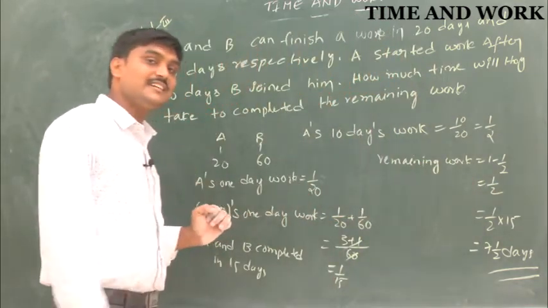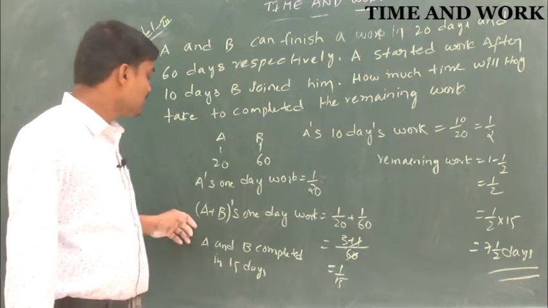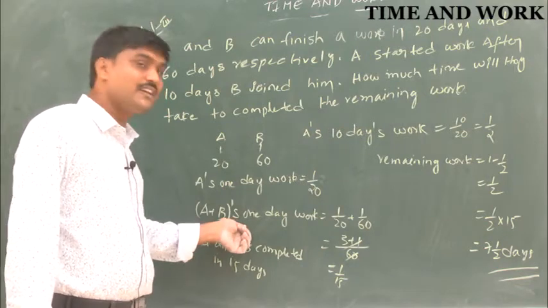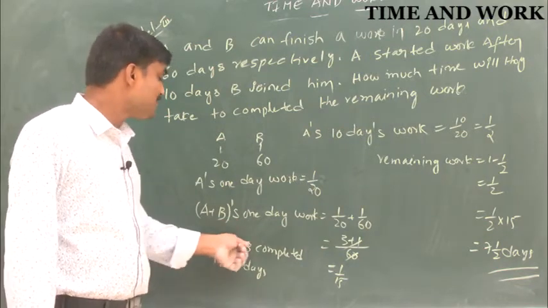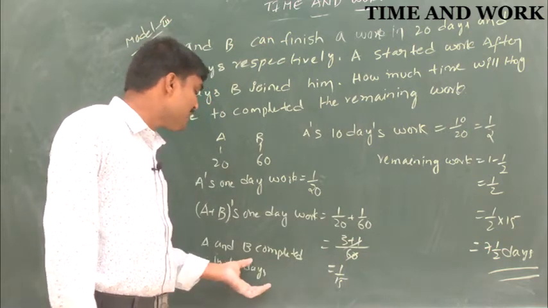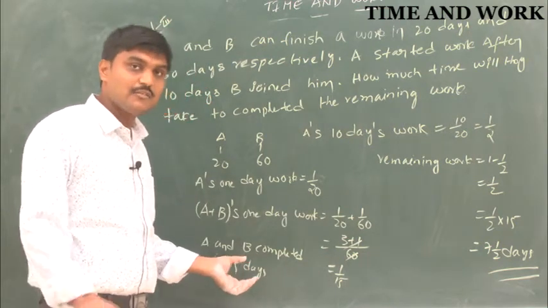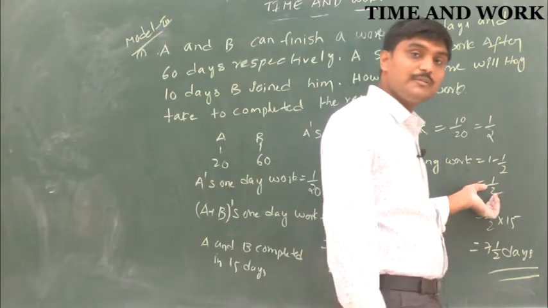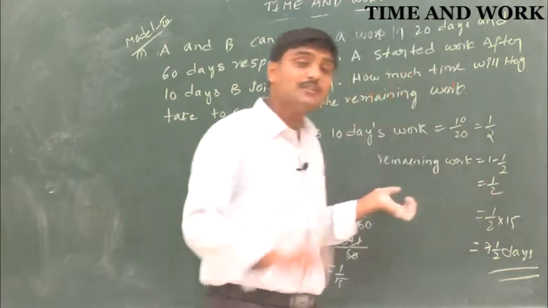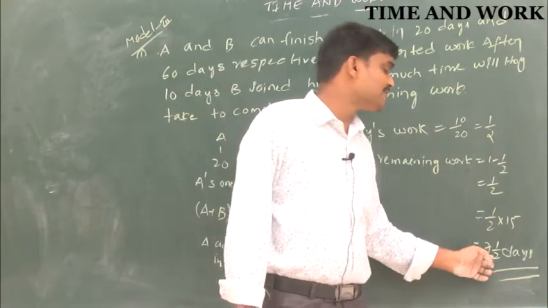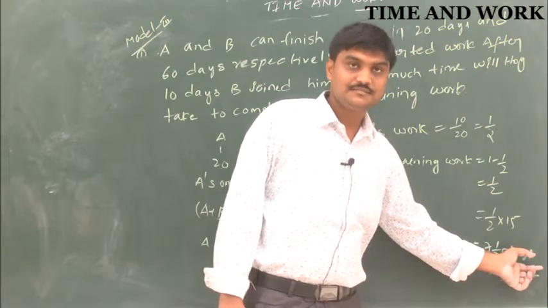So after 10 days, B joined him, so then they work together. A plus B's 1-day work is 1 by 20 plus 1 by 60. So A and B generally complete the work in 15 days. But here half the work will be there, because half of the work A will complete in 10 days. So half into 15, 7.5 days.